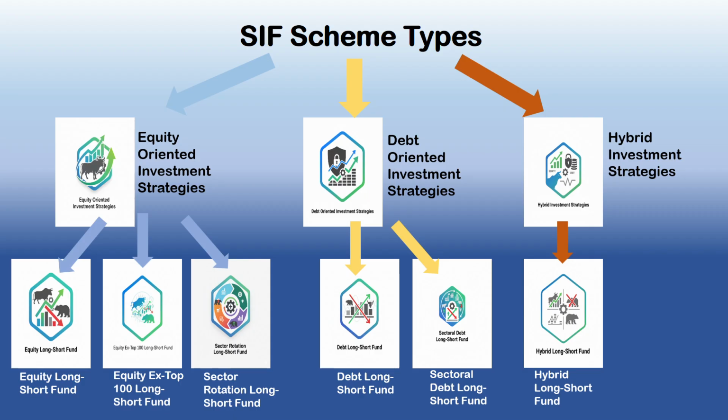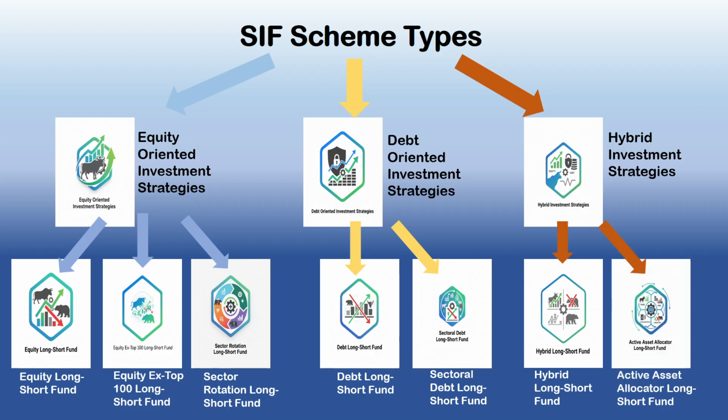It offers a multi asset approach with flexibility to take long and short positions in both equity and debt to balance risk and return. And the second fund under this strategy is called the active asset allocator long short fund. This type of fund does dynamic investment across equity, debt, and derivatives, that is REITs, InvITs, and commodity derivatives. This is the most flexible category, allowing dynamic portfolio rebalancing across a wide spectrum of assets based on market conditions and economic outlook.